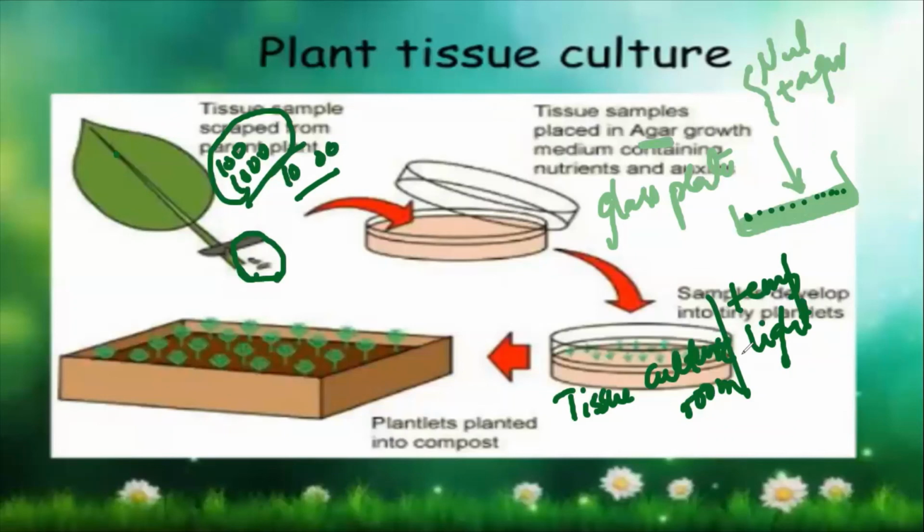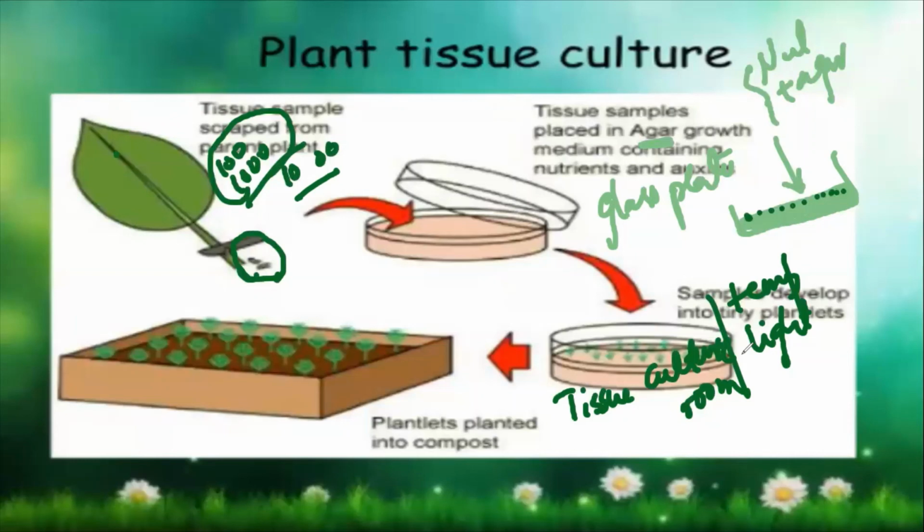Yes, ma'am. In plant tissue culture, we have learned that from a leaf, we can grow many plants by just cutting the leaf into as many parts as we want, and put them in a glass plate with nutrition and agar, and then they will grow, and after some time we have to take them out and plant them in the field.